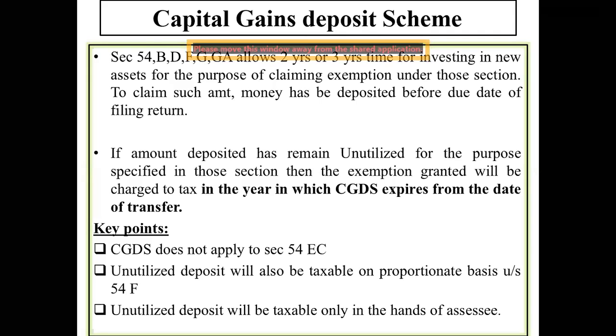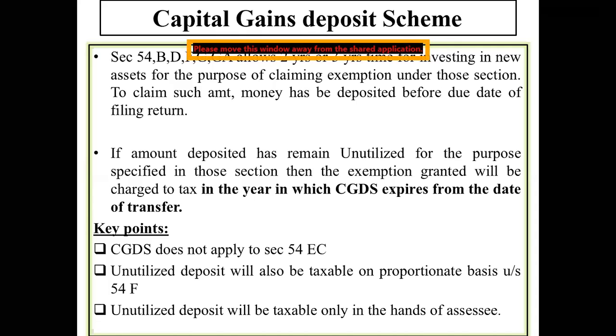I repeat, I sold the house for 50 lakhs, I acquired the house for 35 lakhs, my capital gain is going to be 15 lakhs. The income tax authorities immediately come to know that a particular transaction has happened. They give me two options. Either I have to pay tax on 15 lakh rupees at 20% and enjoy the remaining money, or else if I don't want to pay that 20% tax, the government gives me two options. One is you buy another house, then you need not pay tax on 15 lakhs.